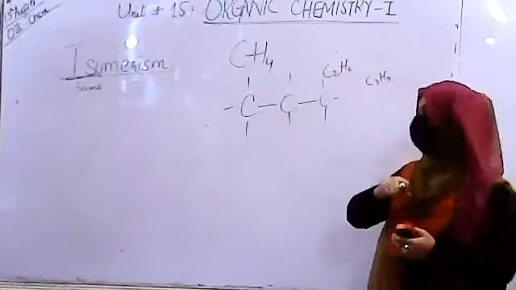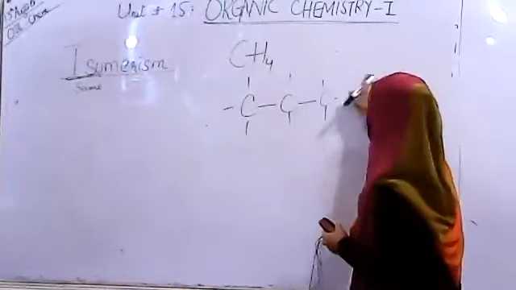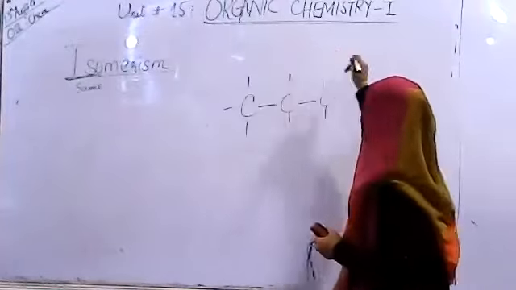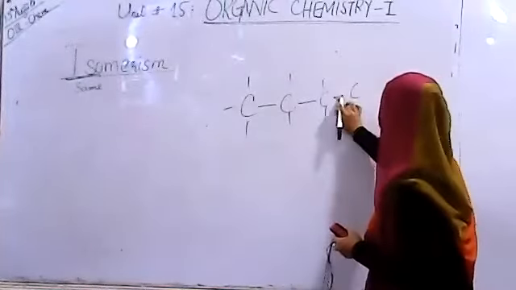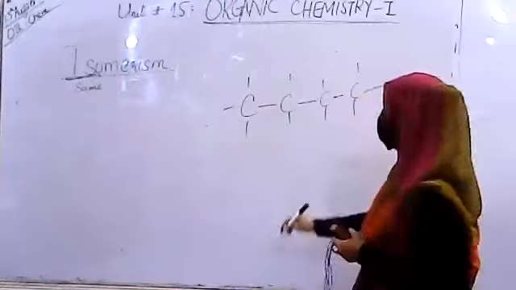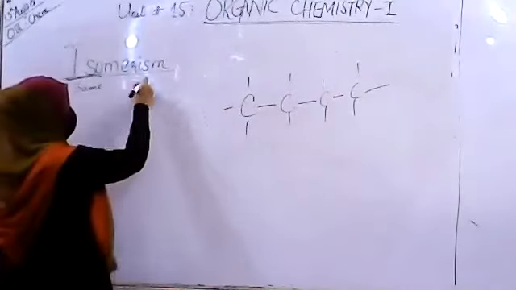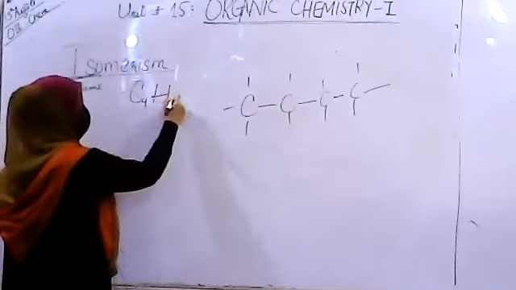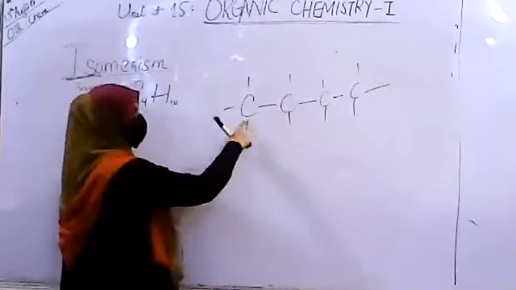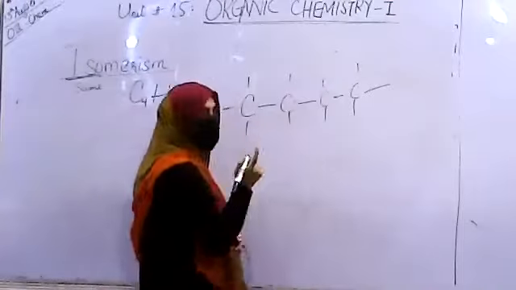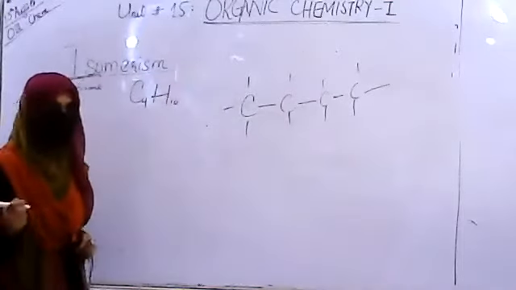Now if we move towards the 4-membered compound, that is butane, it can be varied. Its molecular formula is C4H10. 1, 2, 3, 4 carbon atoms are there in the backbone.